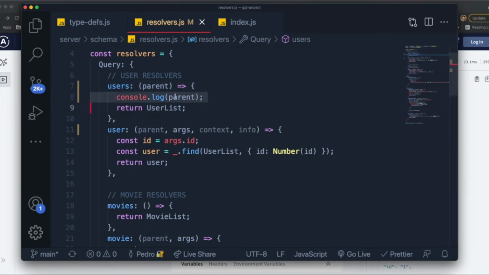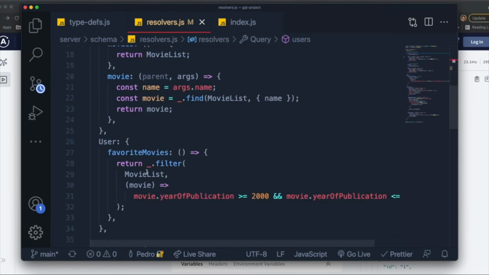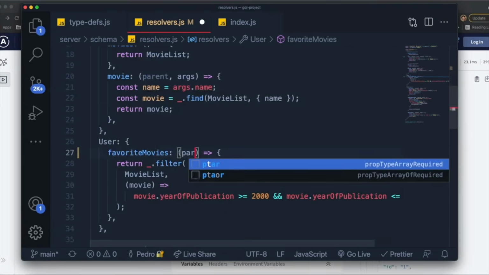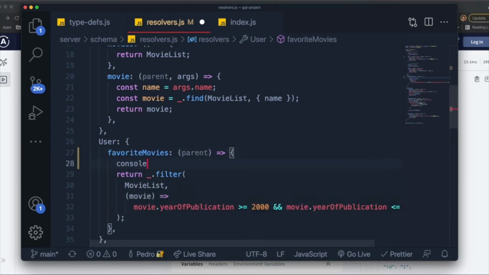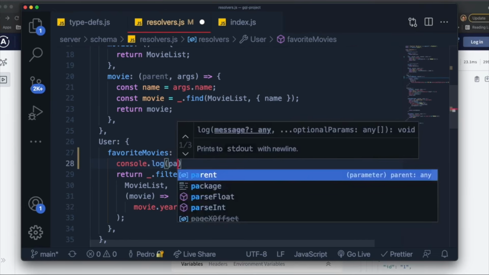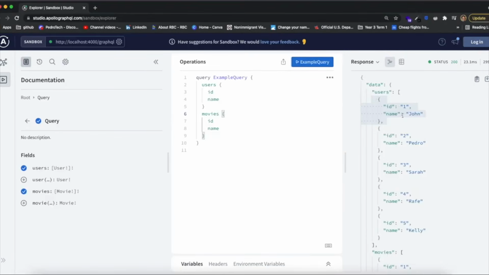Now, if I didn't do it in the users level and I did it in the level below it, which is the favorite movies resolver, and I access the parent, and console log this, like this, parent, you should see that if I open my terminal over here and I run it again, what it should console log is all of this over here, because it is the return value of the previous level.